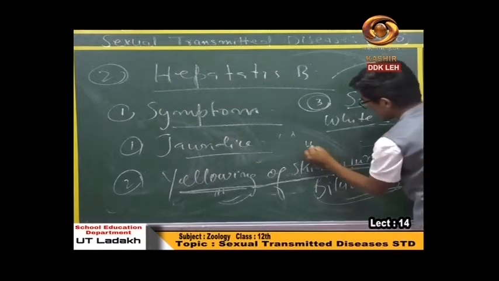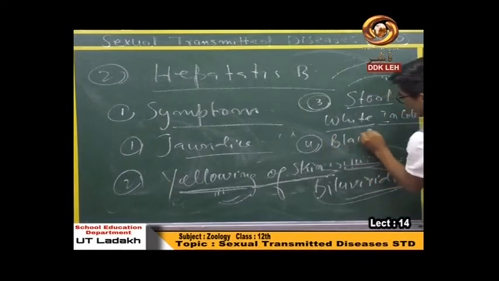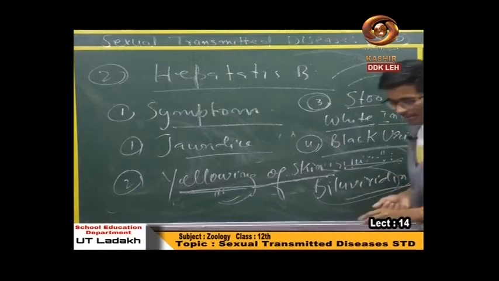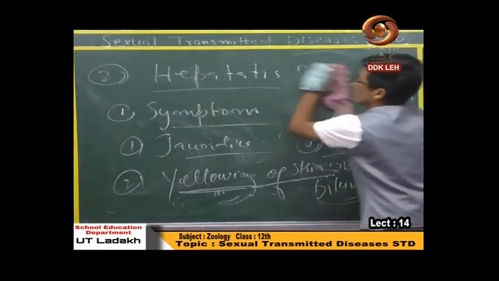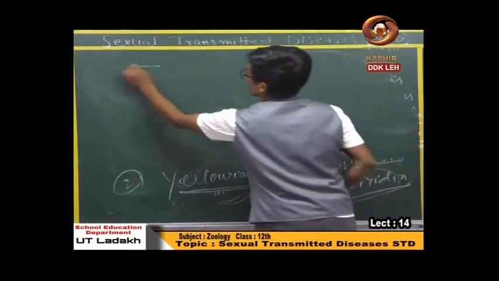And the last symptom of this disease is black urine. This is the symptoms of hepatitis B virus. And the last step is treatment. Treatment for this hepatitis virus.